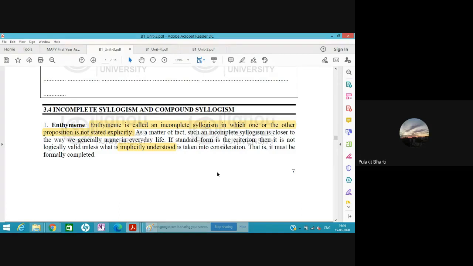What we were trying to prove here is that there is fire on the hill, and therefore fire is the major term, and the proposition containing this major term is the major proposition. Where there is smoke there is fire, this is the major proposition. The second proposition was there is smoke on the hill. The term which is contained in two premises is what we call a middle term.